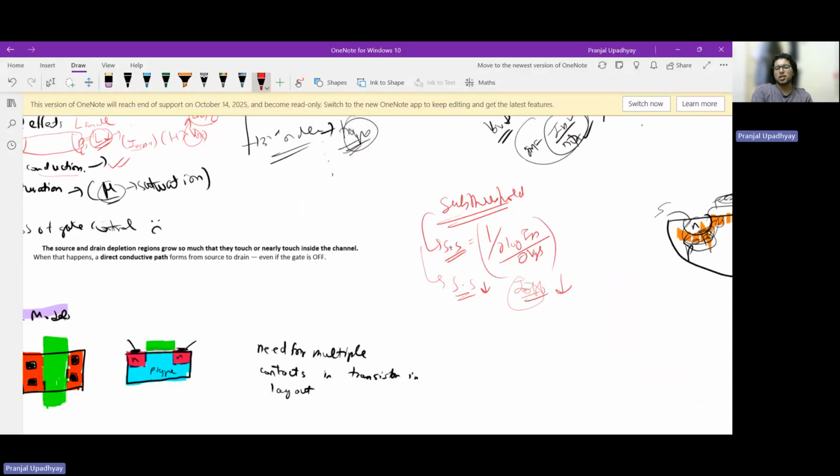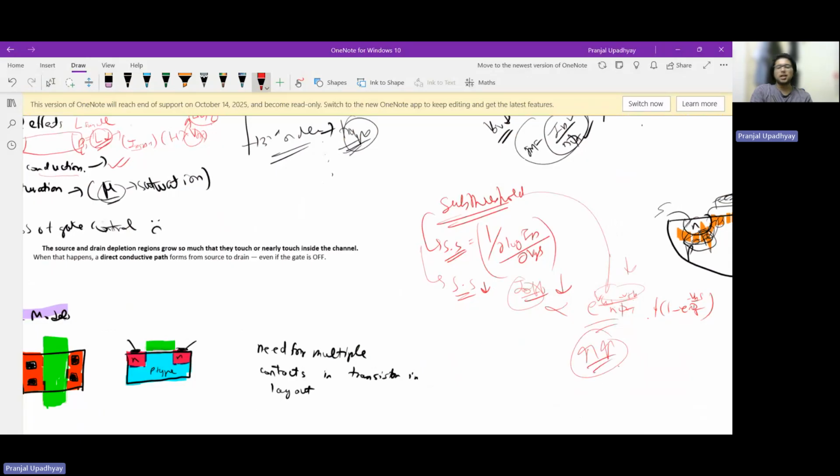Why? Because we already described that this subthreshold current is dependent on exponential of (VGS minus VT) by m phi t, and also on 1 minus e to the power minus VDS by phi t, right? It is basically proportional to that. So we know that as the technology scales down, VT is decreasing, which means that this is increasing, right?